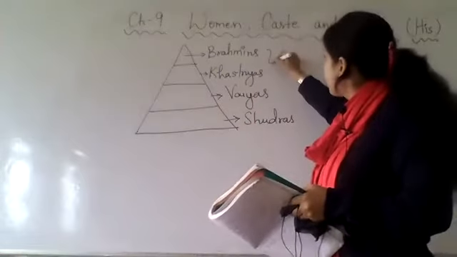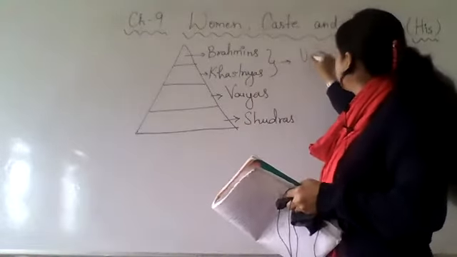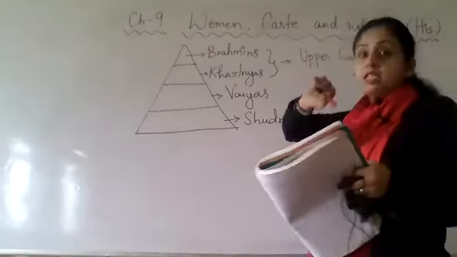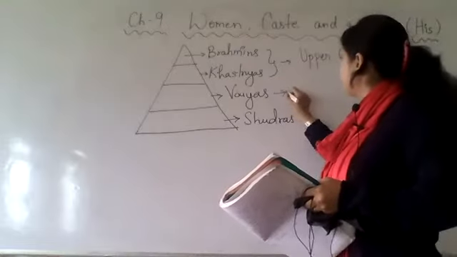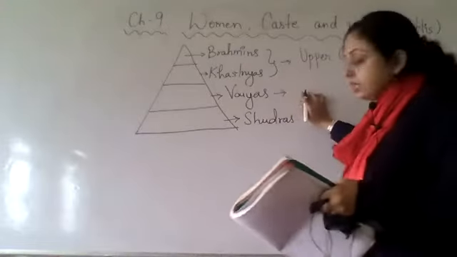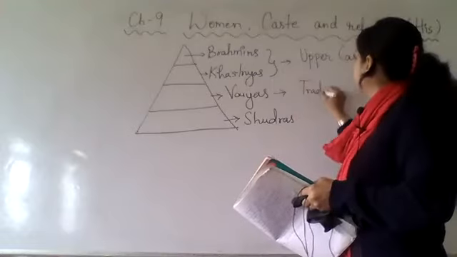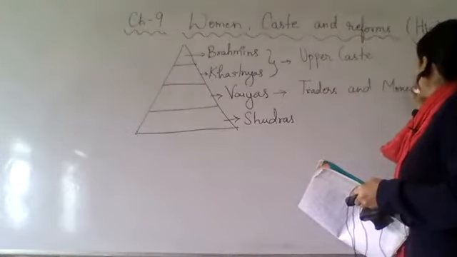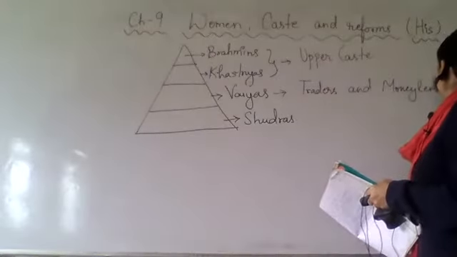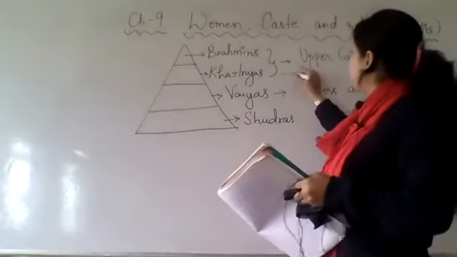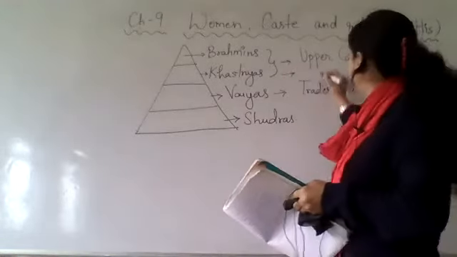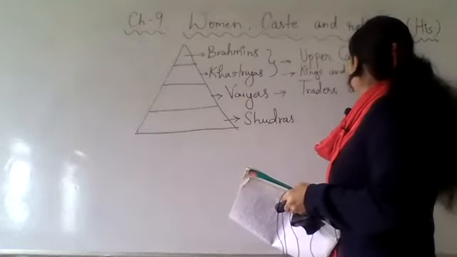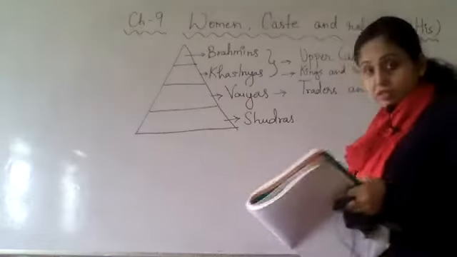Now these Brahmins and Kshatriyas were considered the upper caste. These Kshatriyas were basically the kings and rulers.